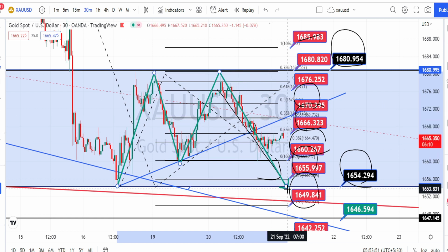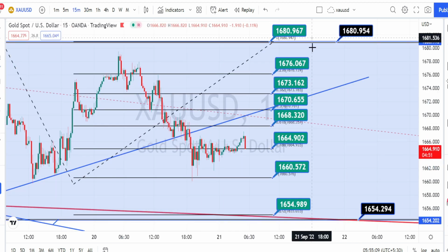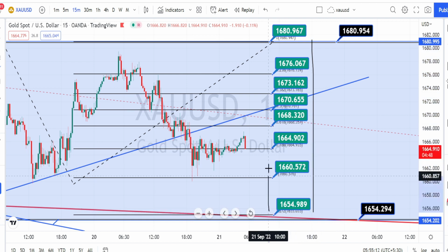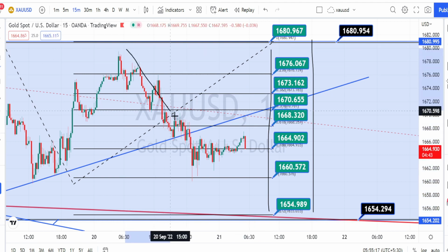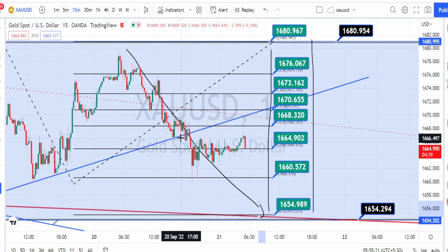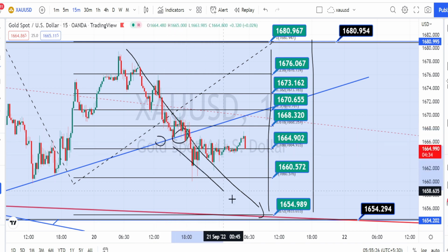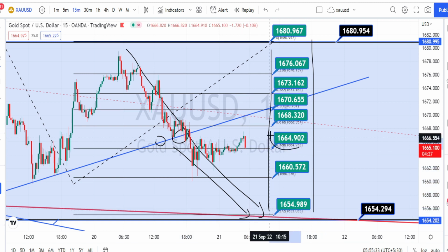Let us mark the resistance and support levels for the 15 minutes time frame. So the values marked in green color boxes are the resistance and support levels for the current price action in the 15 minutes time frame. Presently the trend is also bearish. It has broken the support line from the 30 minutes time frame and it is in a very strong bearish trend or in a retracement. Currently it is taking support at the support level of 1664, and if the price action breaks this support level, the next level of support is going to be around 1660 and 1654.